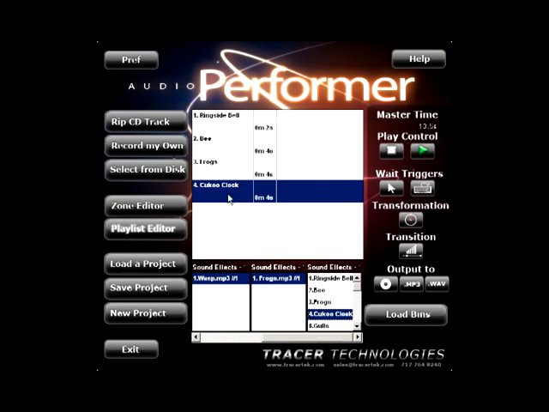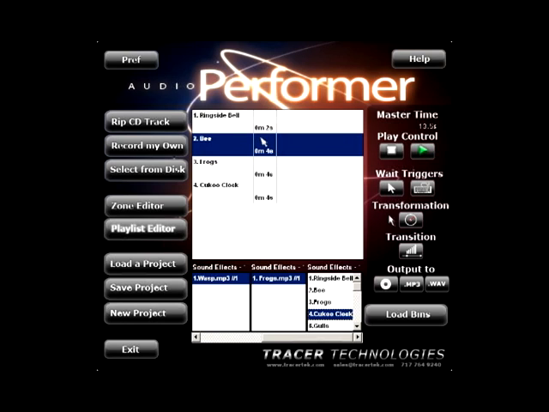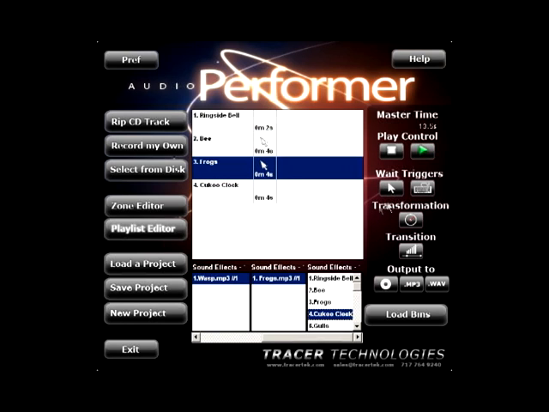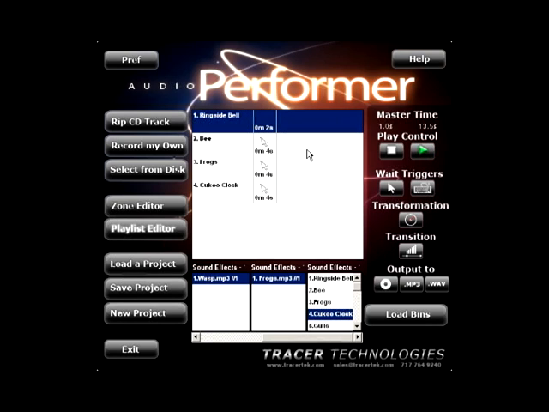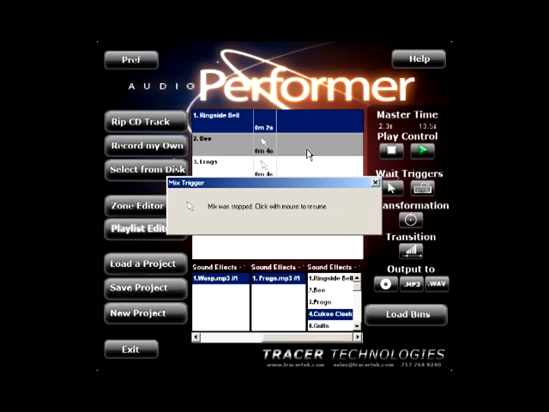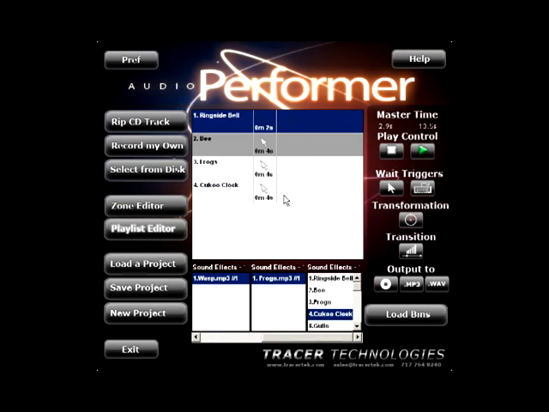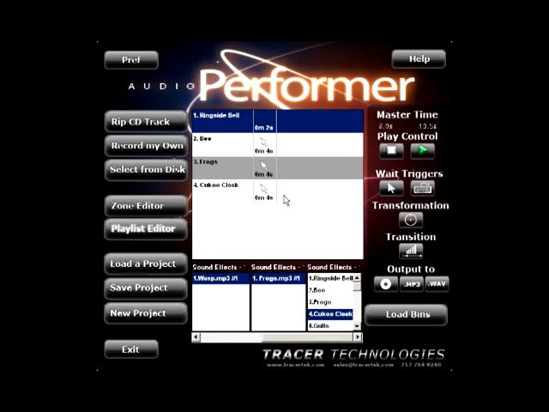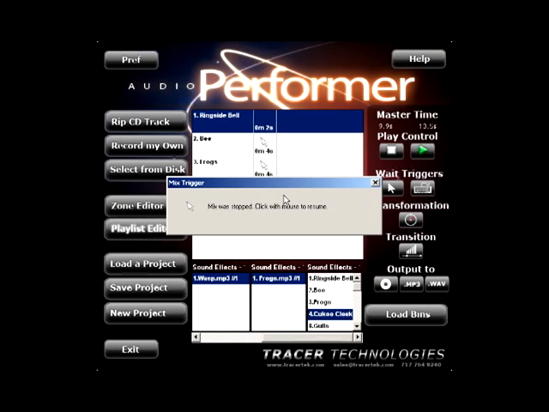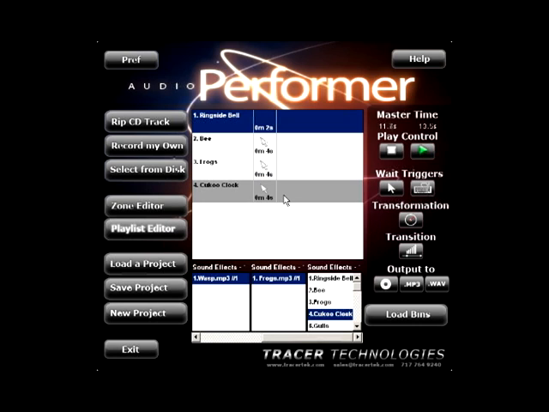Now you simply add keyboard or mouse weights to each item. A weight is exactly what it sounds like. It's a little stop sign that tells Performer to wait until you tell it to play the file. Now, as your technician monitors the performance, they simply click on the spacebar or mouse button to instantly trigger that sound into your presentation. It's easy, accurate, and will allow you to provide extensive CD quality sound effects and music, which will add incredible realism to any presentation.